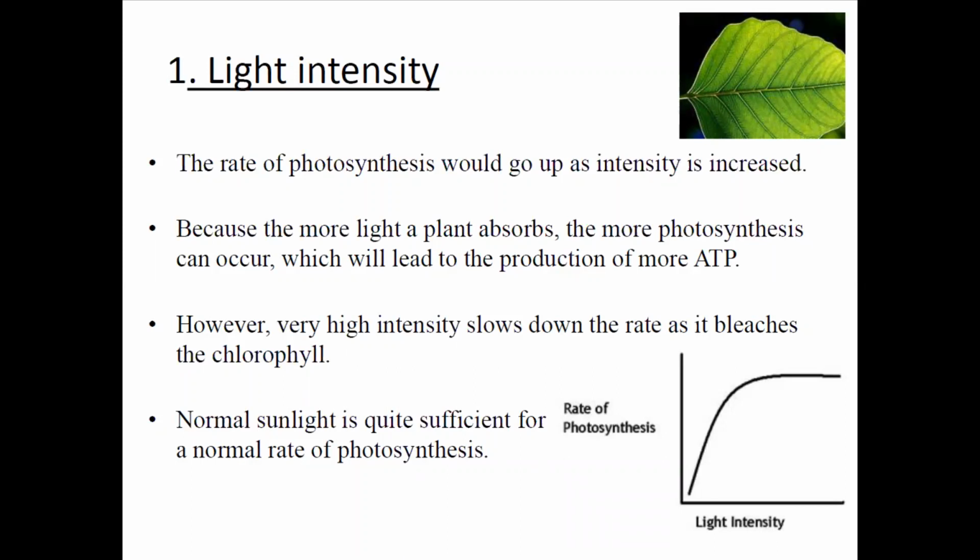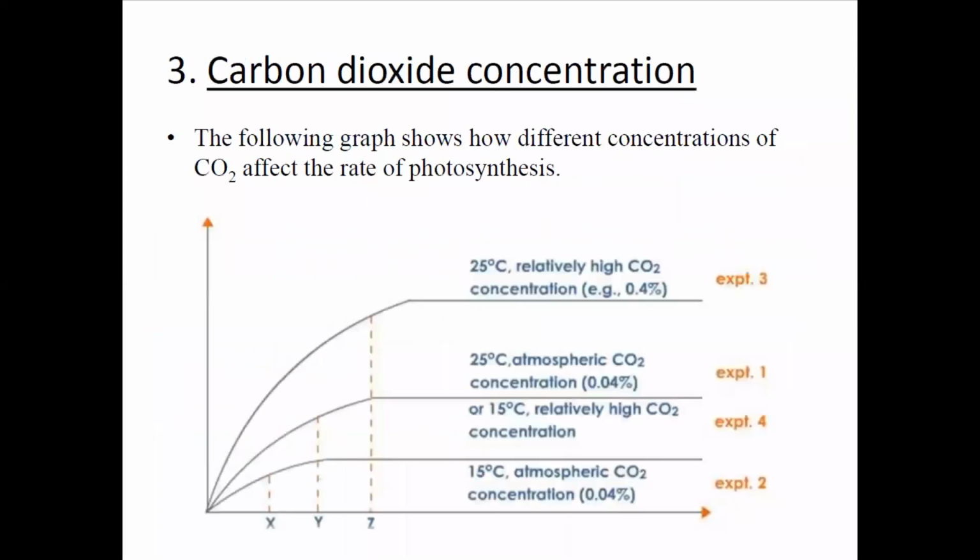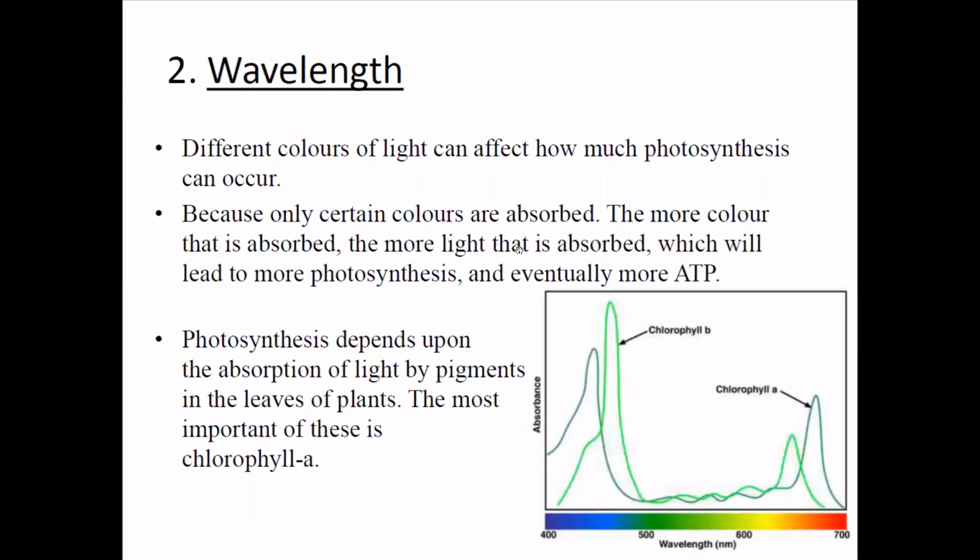Sunlight being utilized fully to produce different types of products is known as the normal rate of photosynthesis. Now the second important factor is the wavelength. The wavelength is mainly responsible because depending upon the wavelength, the color also changes, and the color also affects the overall growth and importance of photosynthesis.